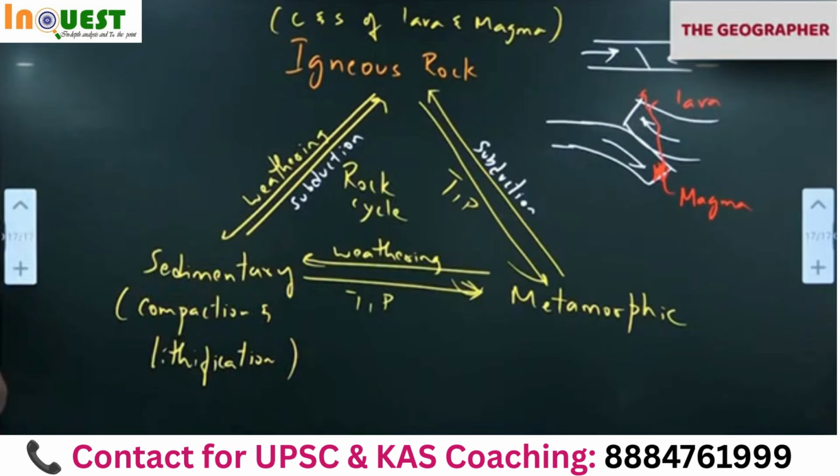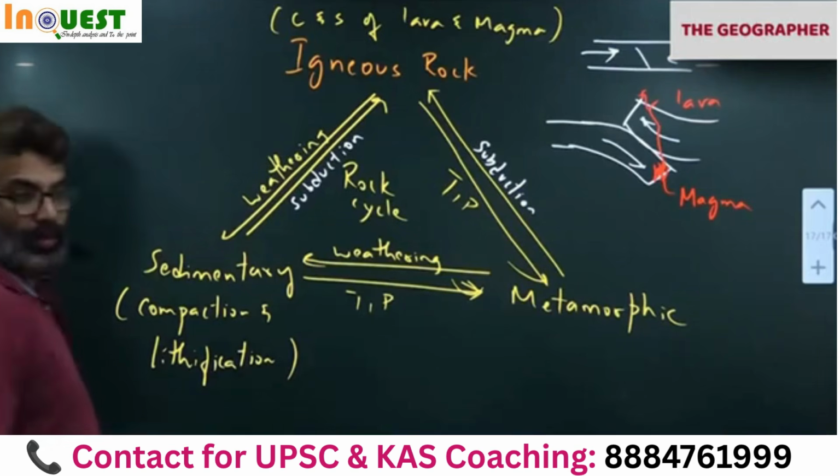Okay, done. Subduction causes the plate to melt, and again it will come back as igneous rock, magma.